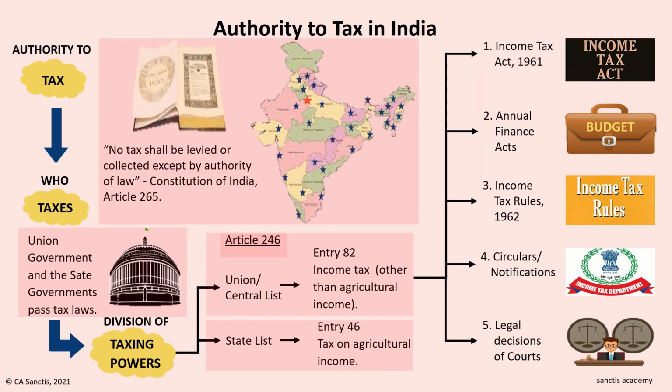Then we learned the five components of income tax law in India. The first being the Income Tax Act 1961. The second being the Annual Finance Act. The third being Income Tax Rules 1962. The fourth being circulars and notifications. And the fifth being legal decisions of courts.